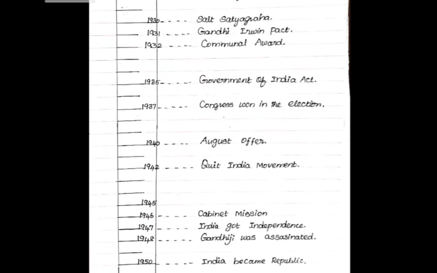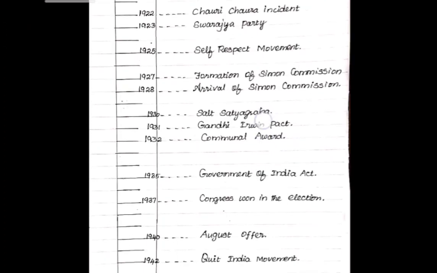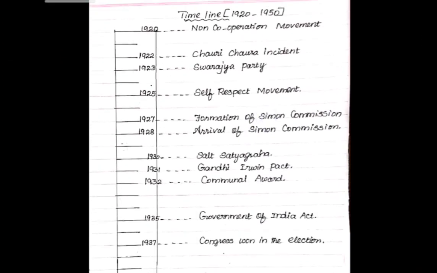Okay, so for example, easily you can memorize 1922. Yes, 1922 to 30, how many incidents are there? You have to check. So that one. How many incidents are there? 1, 2, 3, 4, 5, 6, 7. Yes, 7 incidents you have to learn. Likewise, for the next 10 years, you have to learn. If you know the events of the year, you can easily write.